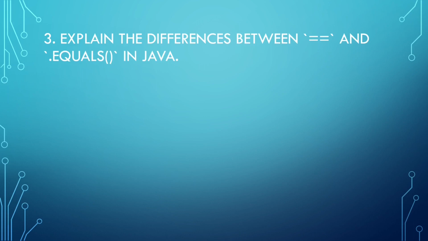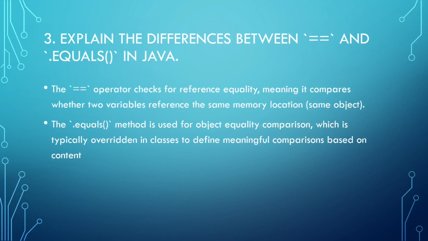Explain the difference between == and .equals() in Java. This is particular to comparing strings. The == operator checks for reference equality, meaning it compares whether 2 variables reference the same memory location. The .equals() method is used for object equality comparison, which is typically overridden in classes to define meaningful comparisons based on content. This is what we use for strings.